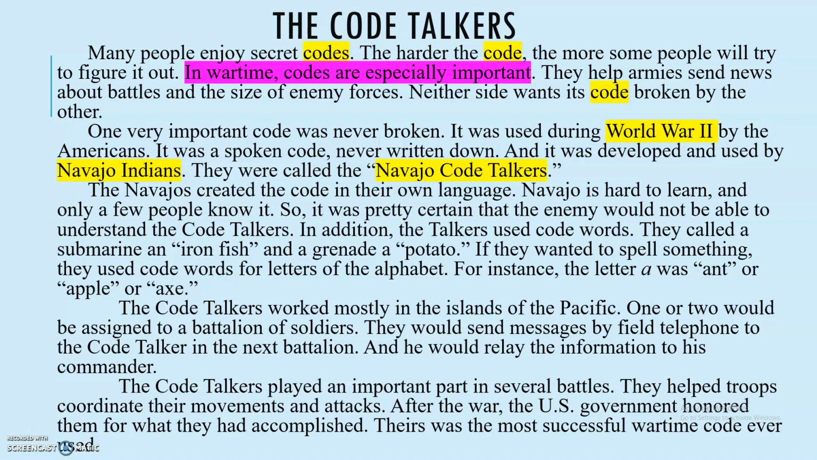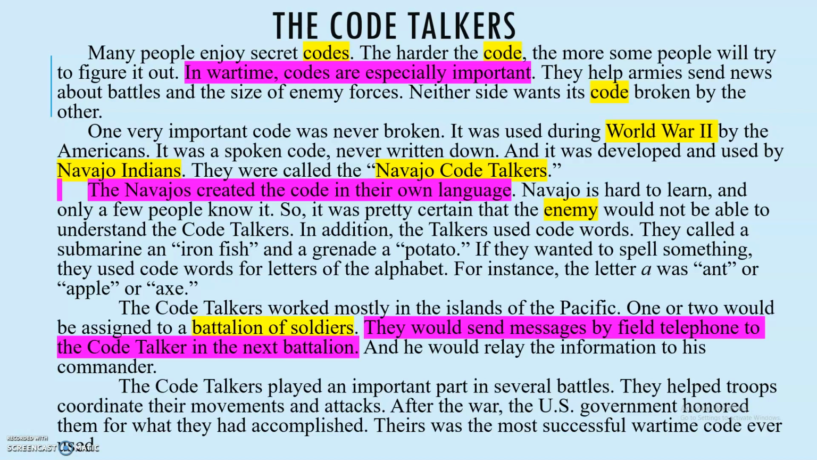So in this paragraph, a few things stick out. There's also the reference to Navajo and the creation of the code, and also a few more references to a war or a battle, two themes that we find throughout the paragraphs. The next paragraph. The code talkers worked mostly in the islands of the Pacific. One or two would be assigned to a battalion of soldiers. They would send messages by field telephone to the code talker in the next battalion, and he would relay the information to his commander.